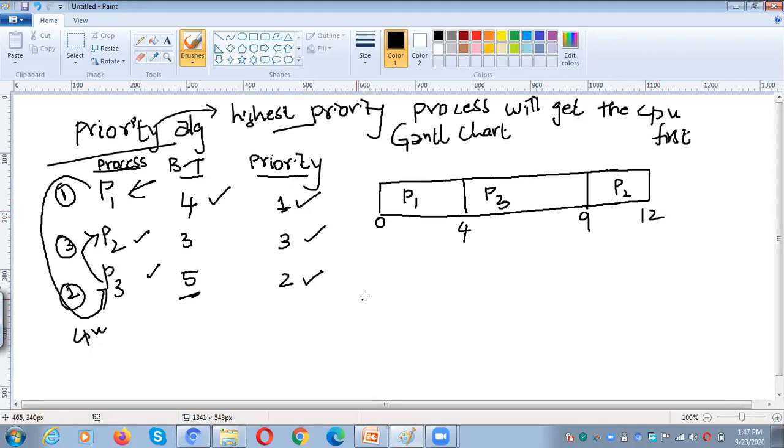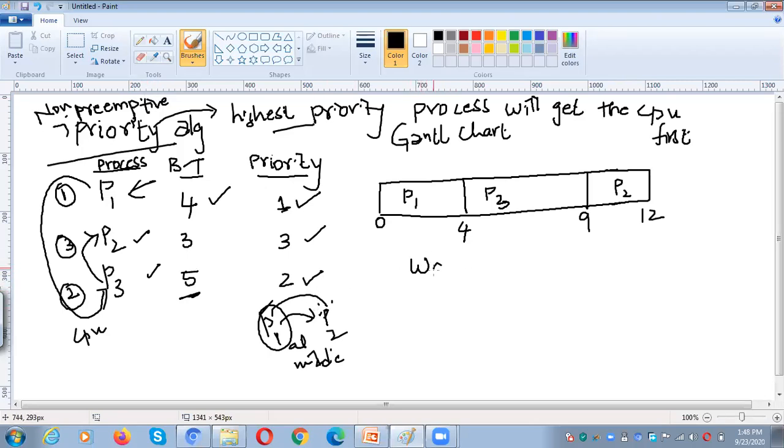That means we are not switching from one process to another process in the middle. After completing one process only, we are switching to some other process. That is the reason why priority is non-preemptive. Priority comes under the non-preemptive scheduling algorithm.